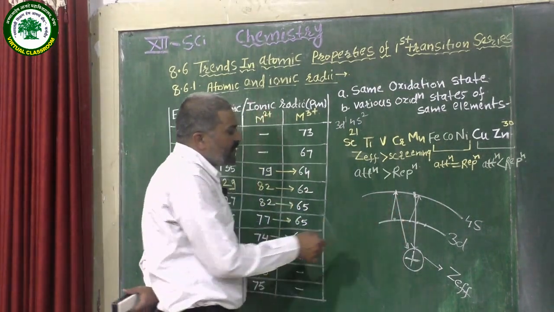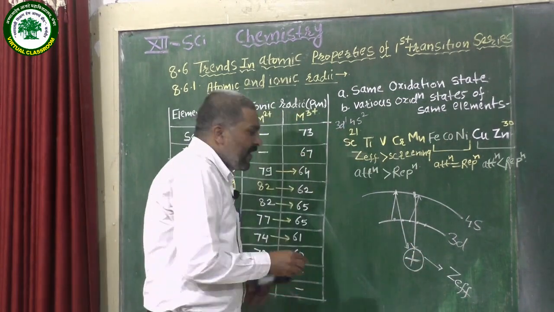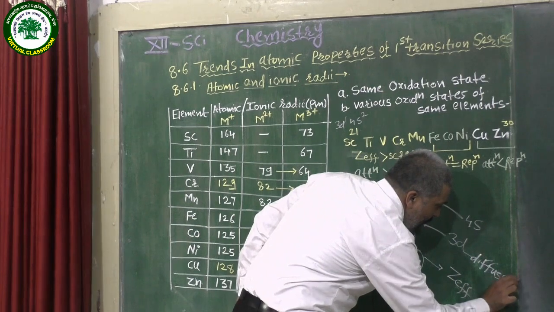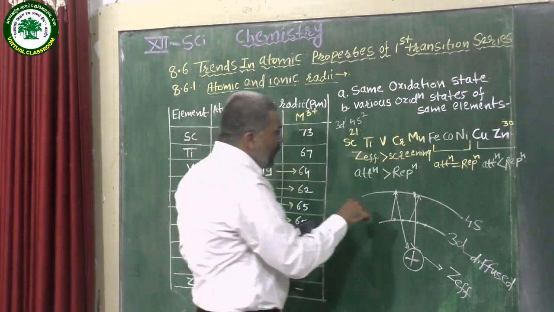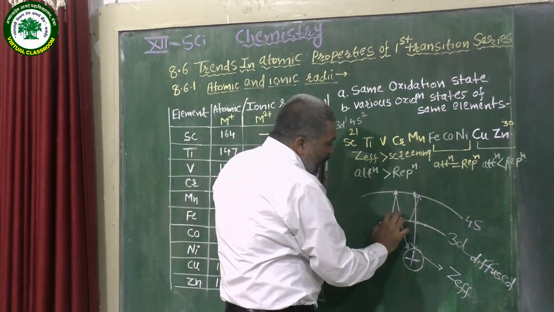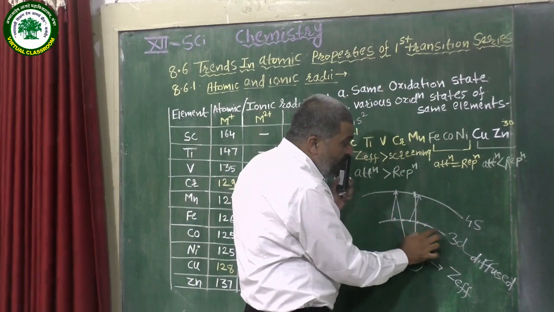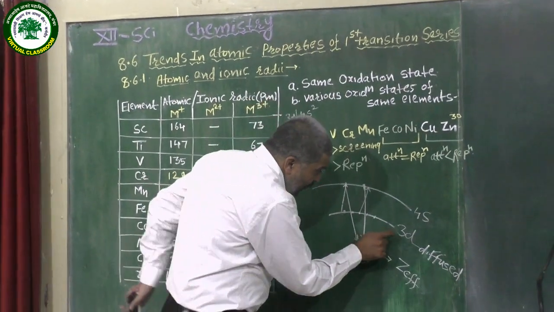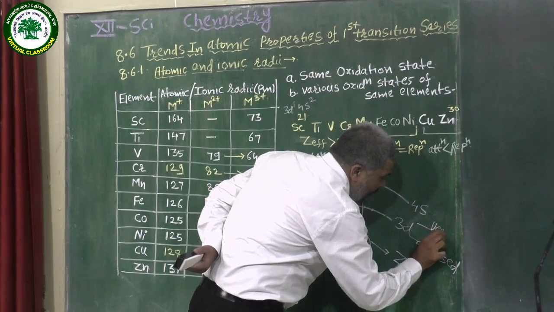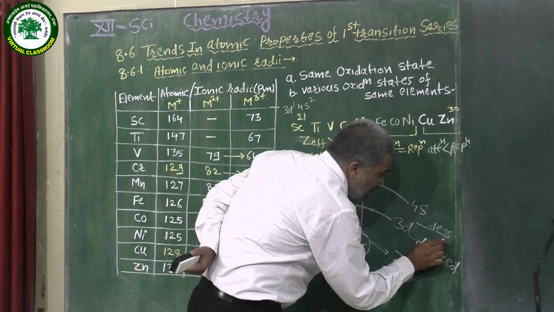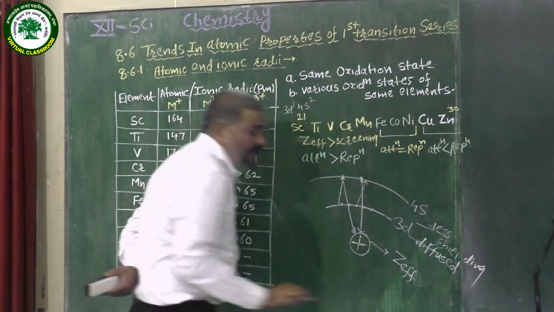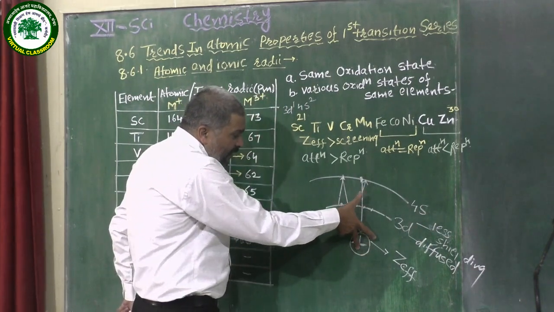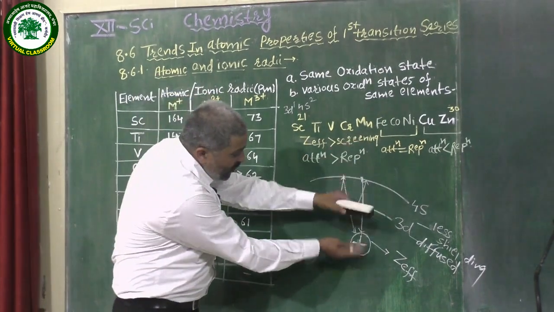And because of that effective nuclear charge, here the 3d subshell has a diffused shape. Because of the diffused shape, when we move from left to right, the number of electrons goes on increasing, 1, 2, 3, up to 10, in the 3d subshell. Though there are more electrons, it shows less shielding effect, and because of the less shielding effect, the effective nuclear charge goes on increasing.